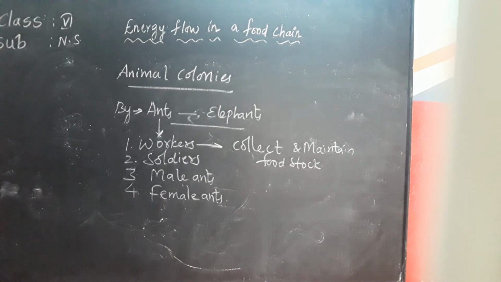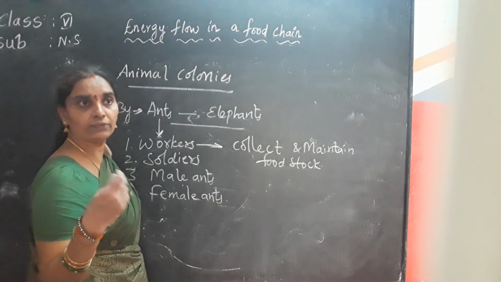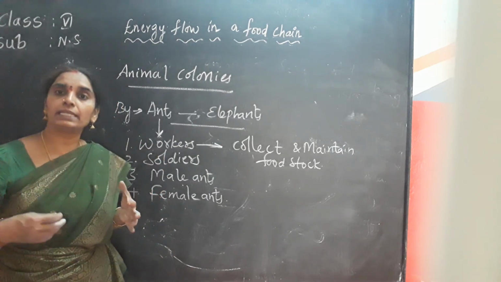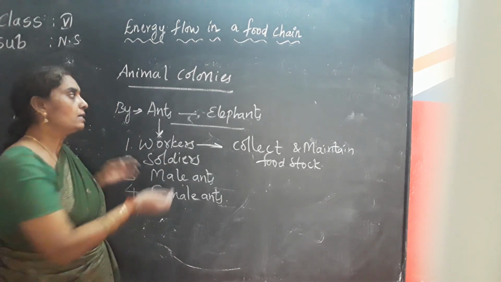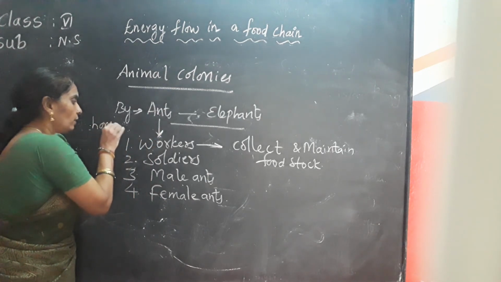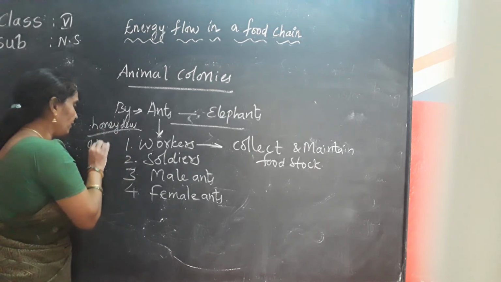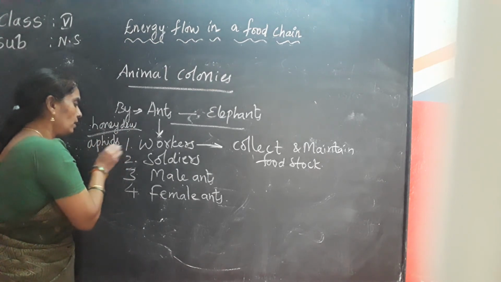Next, just as we keep cows for milk, ants also keep a type of insect called aphids for honeydew. That is like domesticating cows for getting milk, isn't it? So ants normally depend on honeydew for food. For this, they keep a type of insect called aphids. They get it from the aphids.